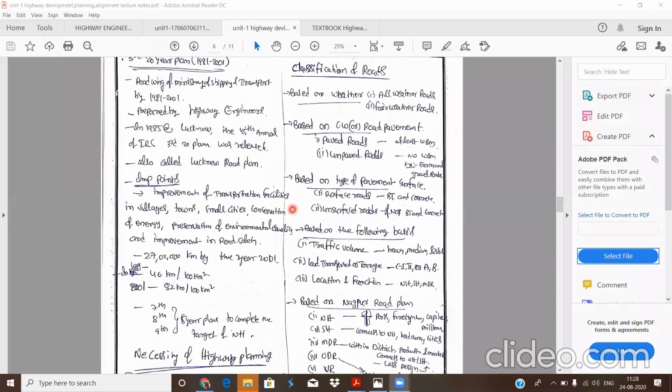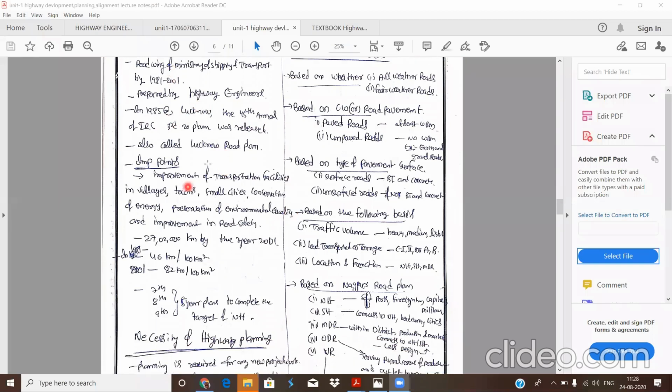The third 20-year road development plan has some important points: improvement of transportation facilities in villages, towns, or small cities, conservation of energy, preservation of environmental quality, and improvement in road safety.